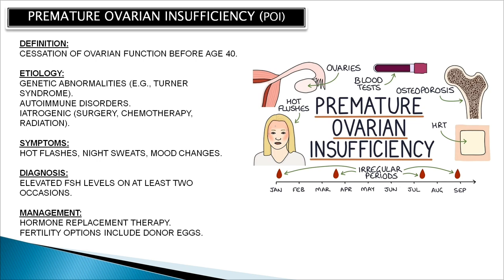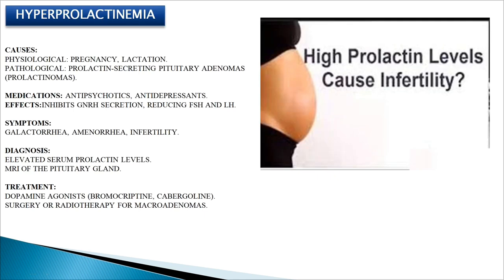And the fertility option will include donor eggs because there are no eggs in the ovary that you can induce by a drug. So you have to go for donor eggs. Then there is hyperprolactinemia. As the name suggests, there is an increase in the prolactin hormone. The causes could be physiological, meaning pregnancy or lactation, and pathological, where prolactin-secreting tumors occur in the pituitary, which are called pituitary adenomas.